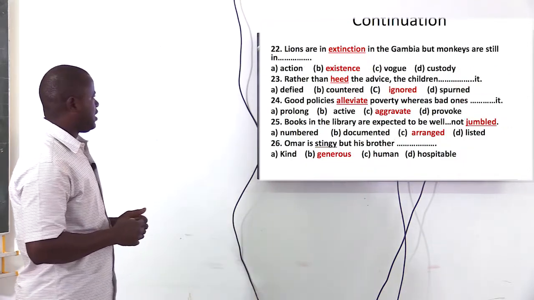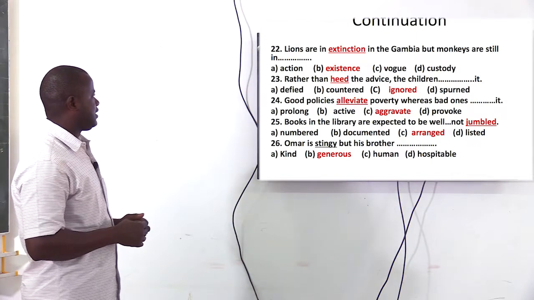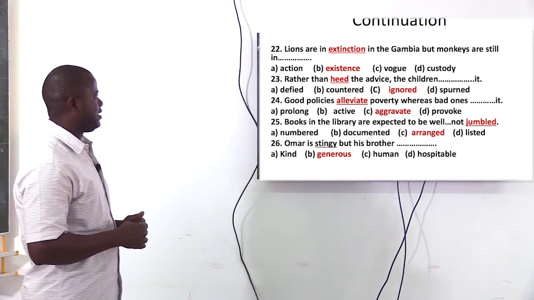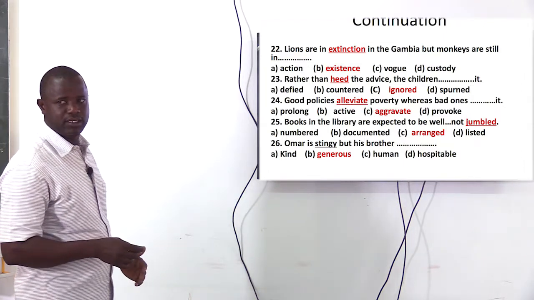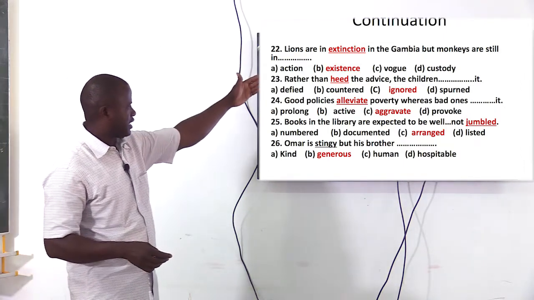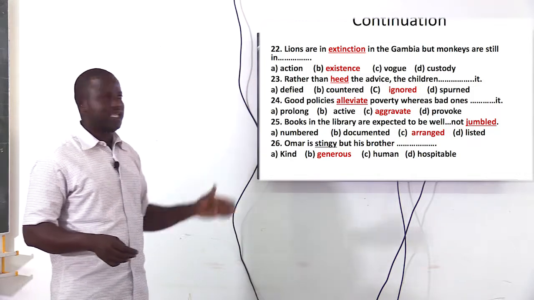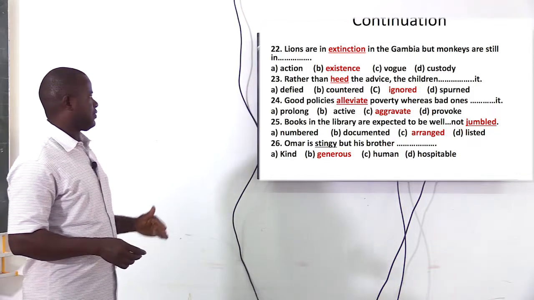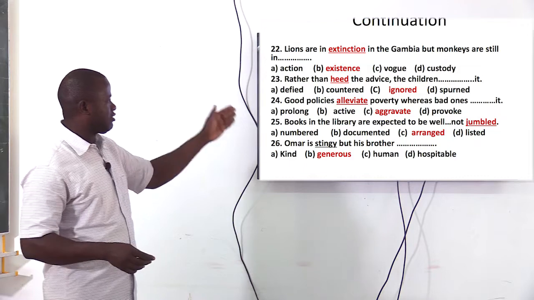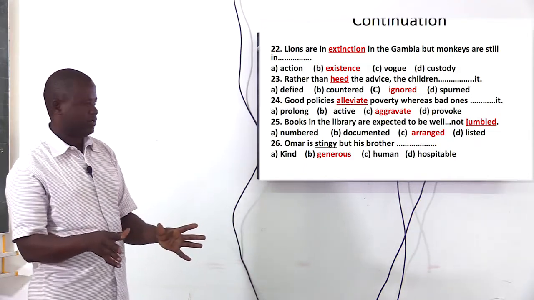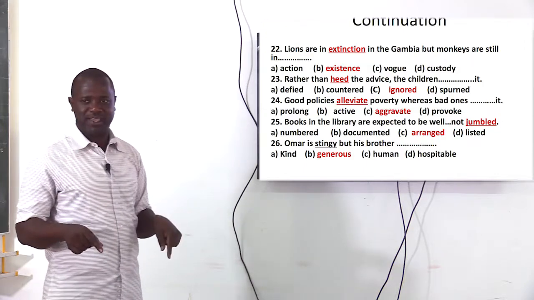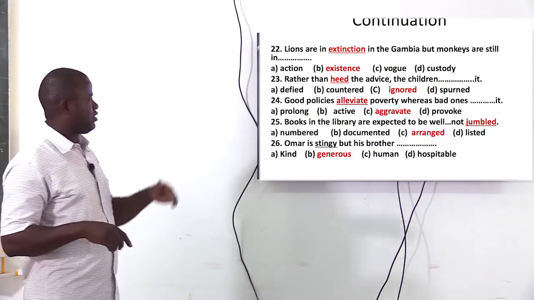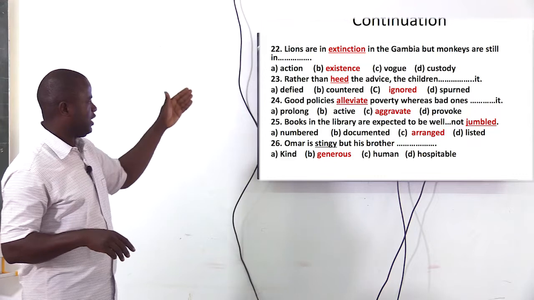Number 22, lions are in extinction in the Gambia, but monkeys are still in existence. The two words here, extinction and existence. Lions are in extinction, meaning they are not available. And monkeys are in existence in the Gambia, meaning they are available. So existence would be opposite to extinction.